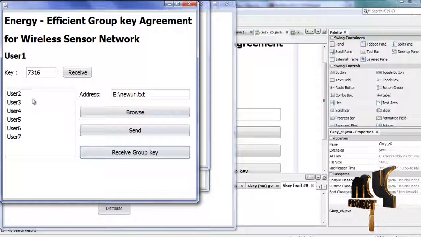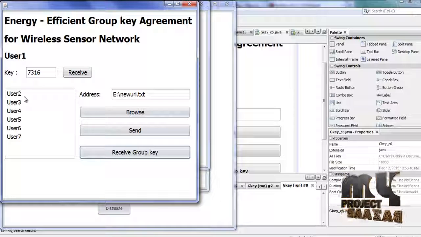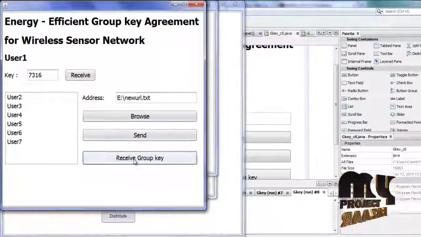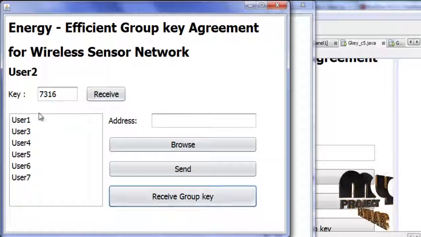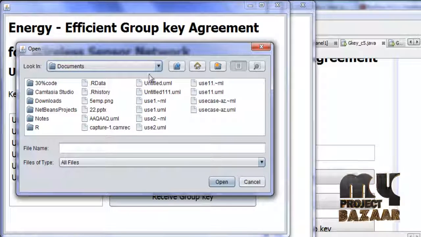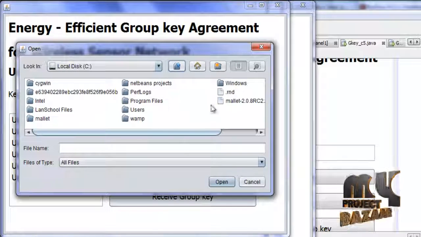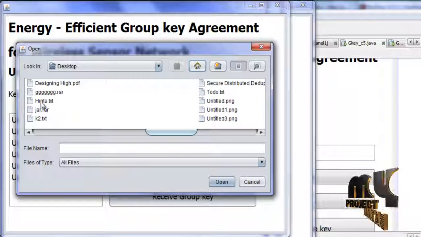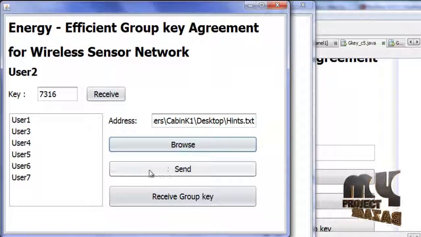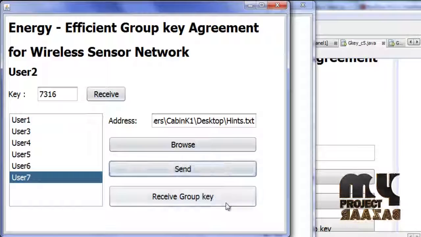After receiving the group key, here we are communicating with the other network, the other users also. So we can communicate here. Receiver 2 also gets the group key. So here we can communicate with the 7th user also. So I'm sending a file, sending to 7. That's all. Thank you.